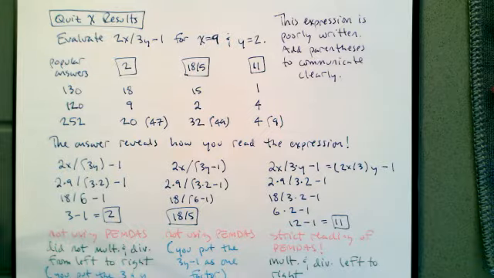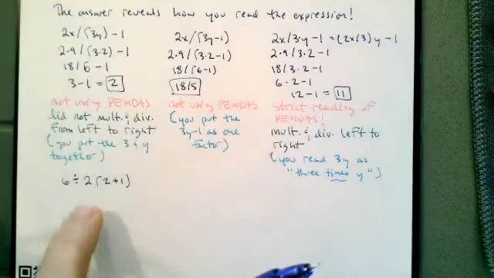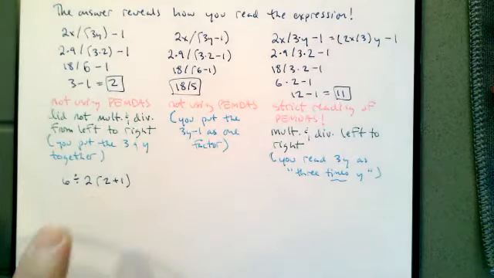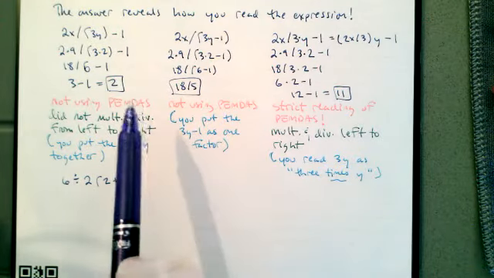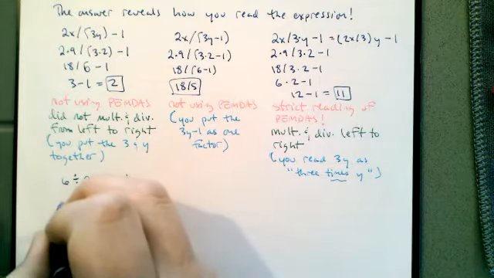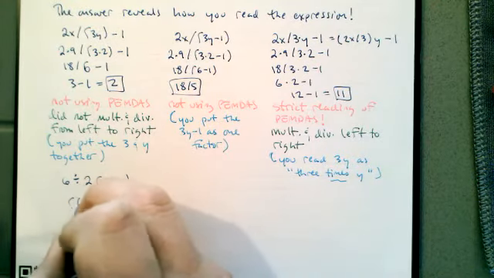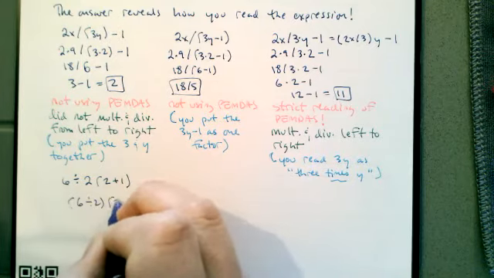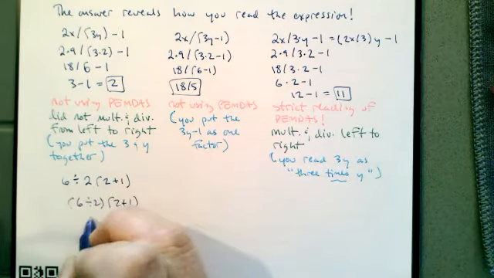Communicate clearly. The reason I always bring this up is that this question comes up a lot. I see a lot of people who would answer this question as 2 and 18 over 5 say the division comes first, 6 divided by 2. They read the problem as 6 divided by 2 times 2 plus 1, because multiplication and division go from left to right.